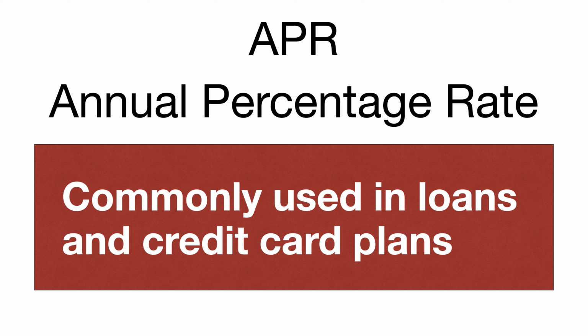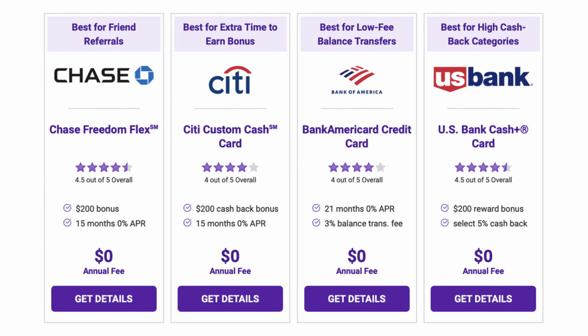So again, this is interest, but on loans and credit card plans, they call it APR. Here are a few examples. You've got the Chase Freedom Flex card, which says 15 months, 0% APR. That means you won't pay any interest for the first 15 months. Here's another one, no interest on the first 15 months. Here's one, no interest on the first 21 months. And that's how they get you to sign up. They want it to look good, but they ideally want you to build that balance up so they can start pulling that interest from you later on.